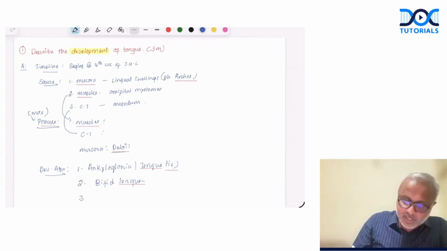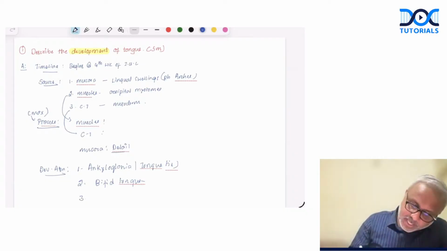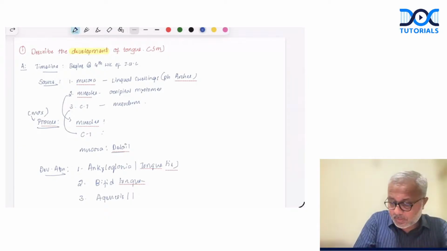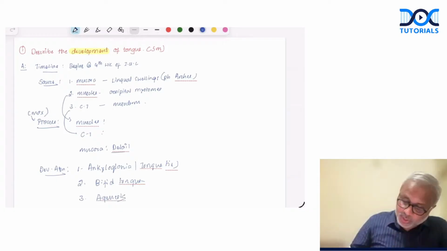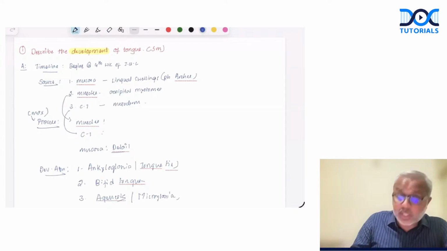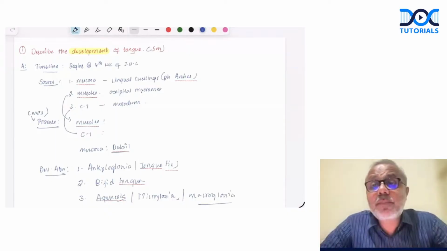The third one that we can think of is agenesis, which is complete absence of the tongue, or microglossia, when the tongue does not develop fully, then macroglossia, where the tongue is abnormally huge.